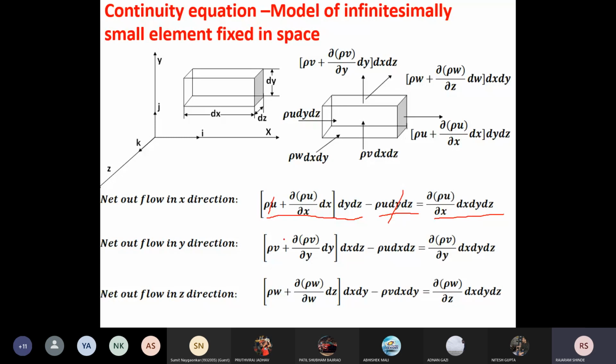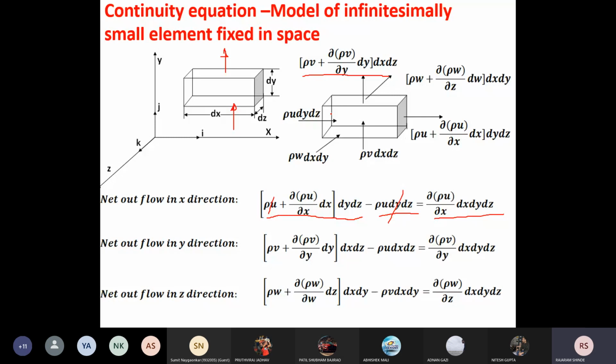Now we repeat the same thing for the y and z directions. In the y direction, fluid is coming inside through the bottom surface, that is rho v dx dz, because the area of the bottom face is dx dz. Fluid is going out of the top face, and according to the Taylor series we can write the flow going out in the y direction.